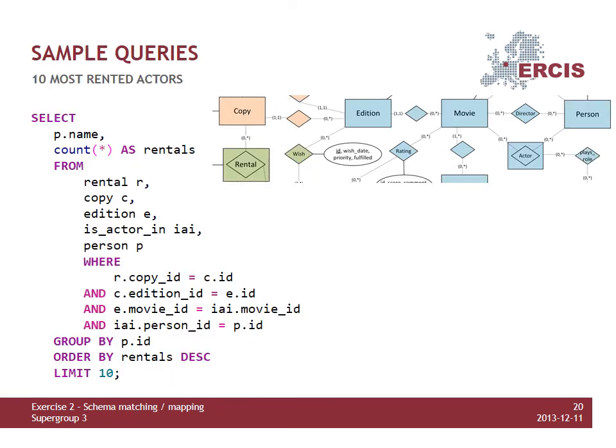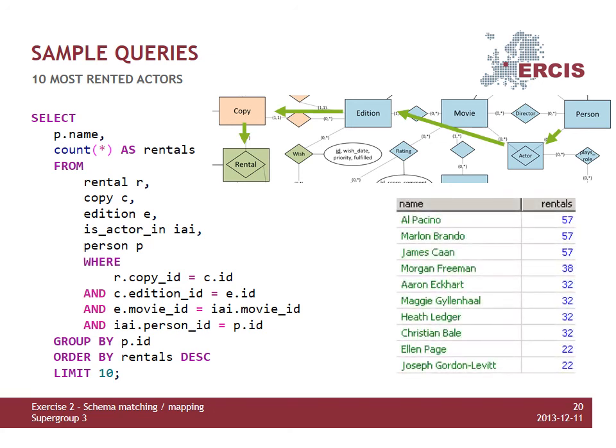Alright, let's see what we can do now with those three combined data sources. This query is designed to tell us the 10 most rented persons in an acting role. It makes use of the now separately stored person, which we can relate to the rentals via the actor table, the addition and copy tables. I wonder what that gets us. Yeah, seems like the classics are still the classics. No surprise here.